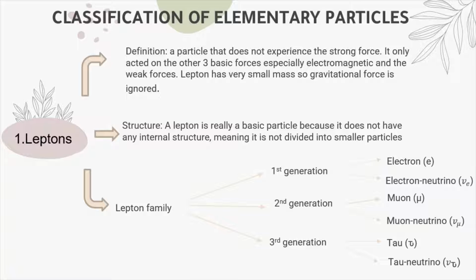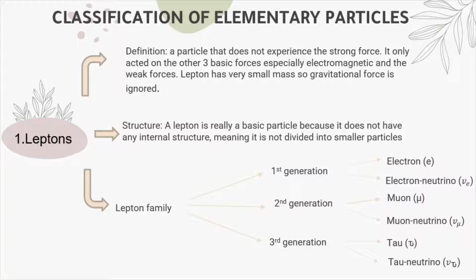Classifications of elementary particles. First, we have leptons. Definition of leptons: a particle that does not experience the strong force. It only acts on the 3 basic forces, especially the electromagnetic and weak forces. Lepton has very small mass, so gravitational force is ignored. Lepton structure: a lepton is a really basic particle because it does not have any internal structure, meaning it is not divided into smaller particles.